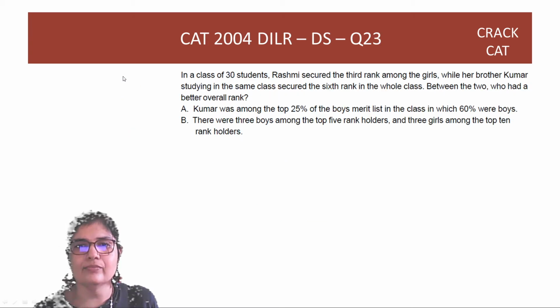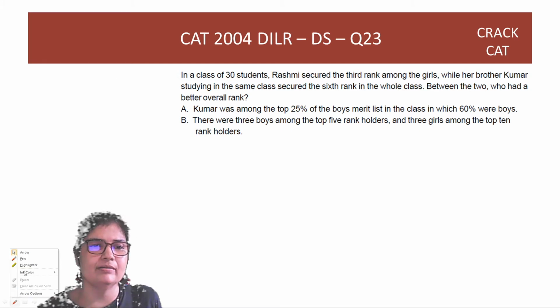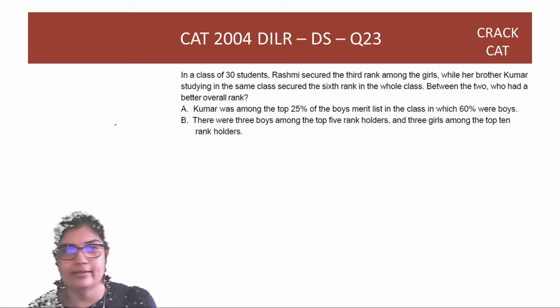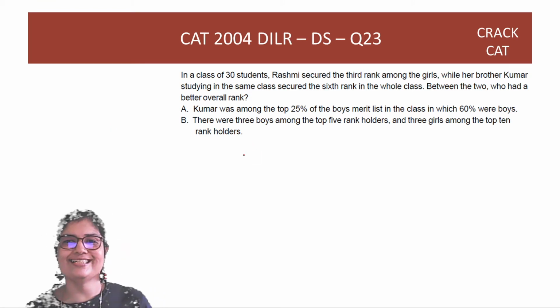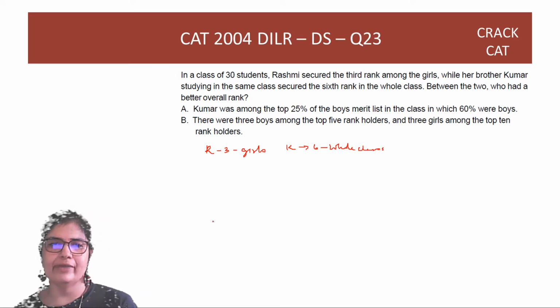Okay. In a class of 30 students, Rashmi secured the 3rd rank among the girls. While her brother Kumar, studying in the same class, I'm hoping they're twins, right, secured 6th rank in the whole class. So Rashmi is 3rd among the girls and Kumar is 6th in the whole class. Between the two, who had a better overall rank?